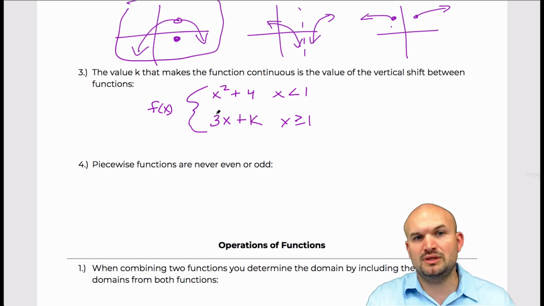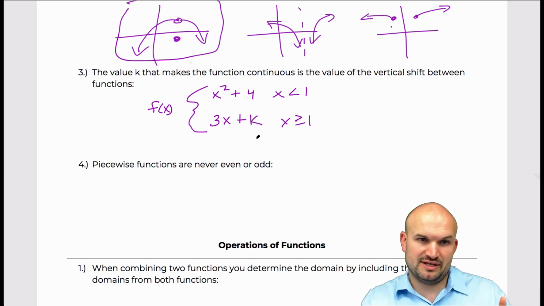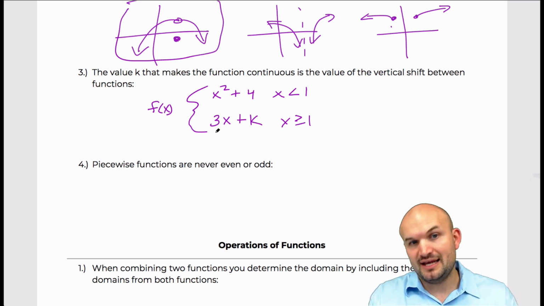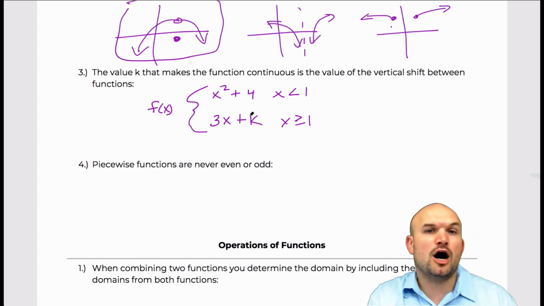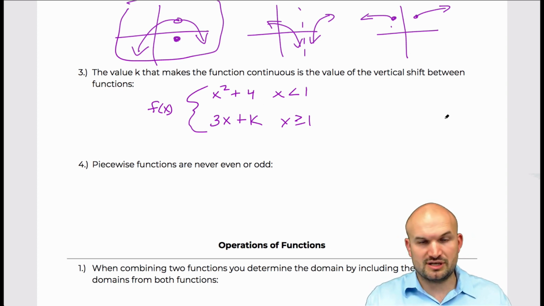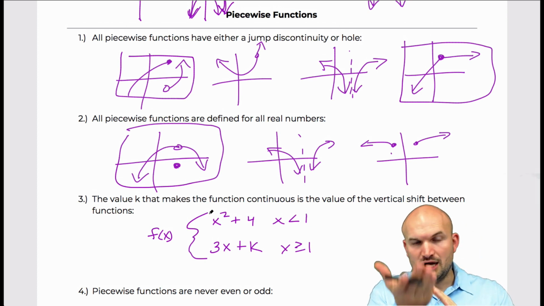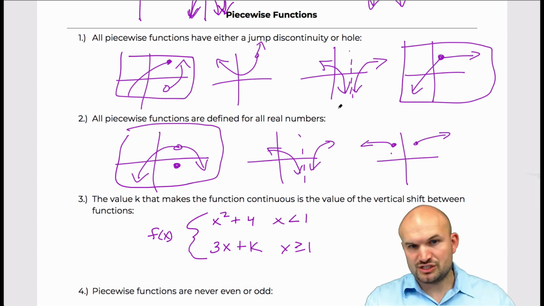And a lot of times what we looked at is these two graphs, k is basically the vertical shift. But k doesn't always have to be just the vertical shift. In this case, you could see k could represent the slope. If I want to make these two functions continuous, I'm basically just vertically shifting those two functions up and down, right? But it's not always just a vertical shift.